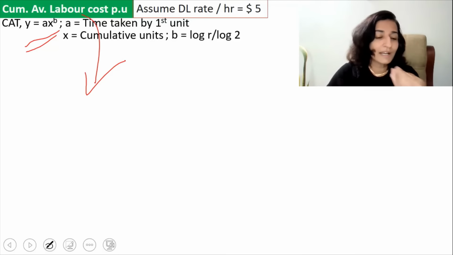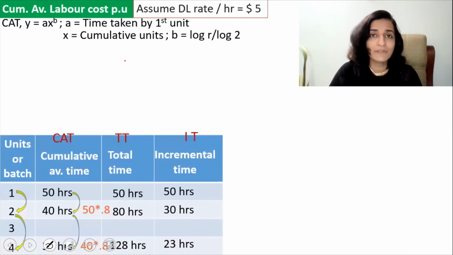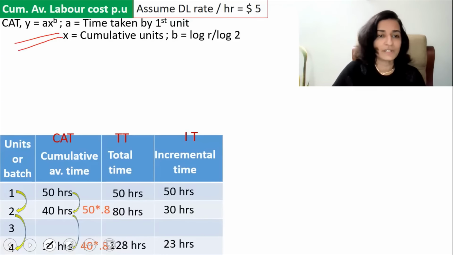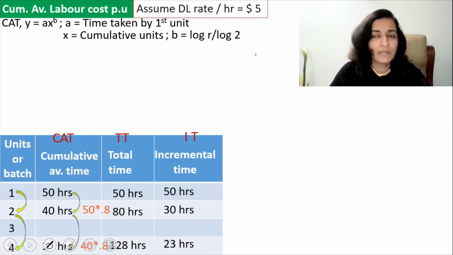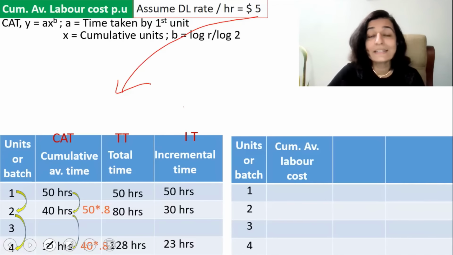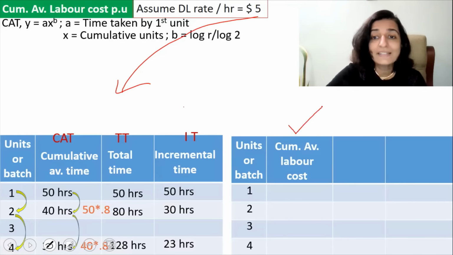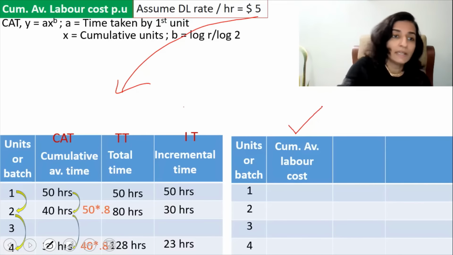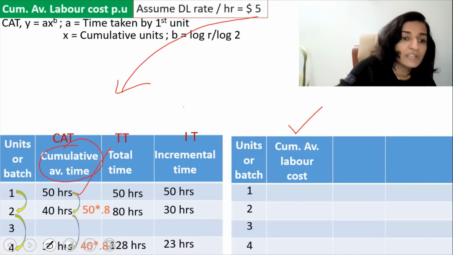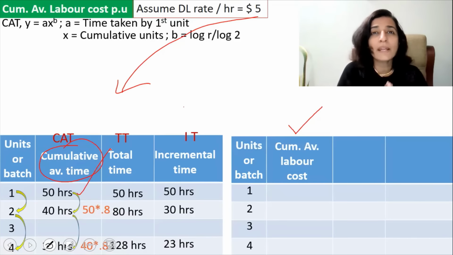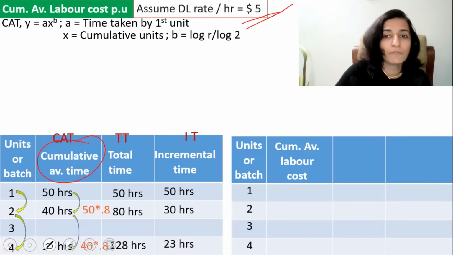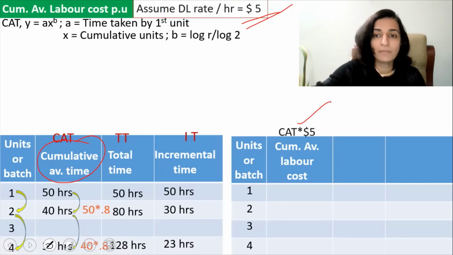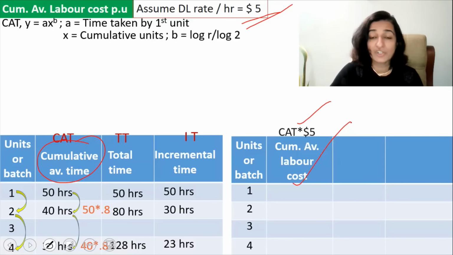Now, to give clarity to you, I will draw the table. So this is the table that we have worked on for calculating the cumulative average time. So we have the CAT, that's the cumulative average time, the total time, and the incremental time. Now tell me, if the direct labor rate is $5 per hour, then what is the cumulative average labor cost? If the cumulative average labor time is 50 hours, then what is its cost? It's 50 multiplied by 5, correct? Time multiplied by the rate per hour is the labor cost, correct? So we will just multiply the cumulative average time by 5. So cumulative average time multiplied by 5 will give you the cumulative average labor cost.